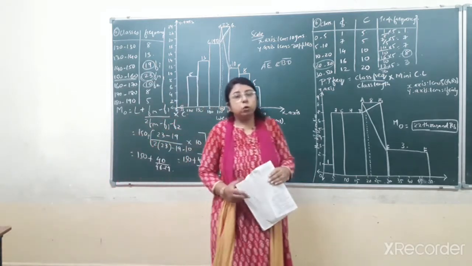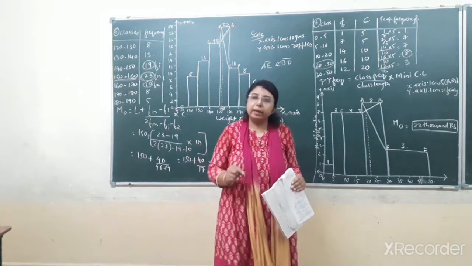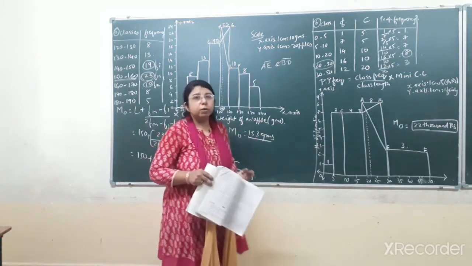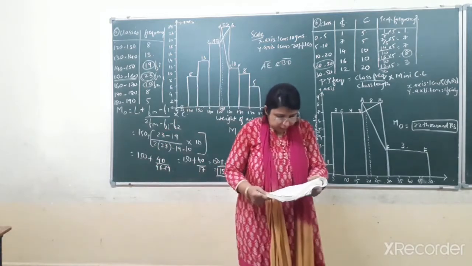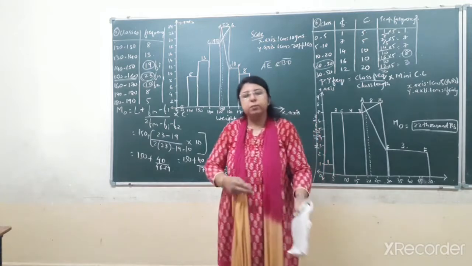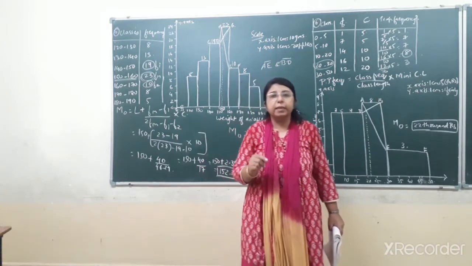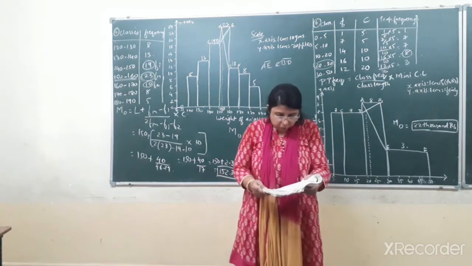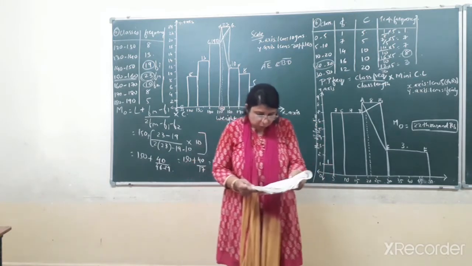That is also to find the mode by the graphical method, but it is somewhat different from the 5th sum. Let us read question number 6. The data about the monthly house rent paid by 50 families is given in the following table. It means house rent data of 50 families has been given to you in the table. House rent: 0 to 5, 5 to 10, 10 to 20, 20 to 30 and 30 to 50.